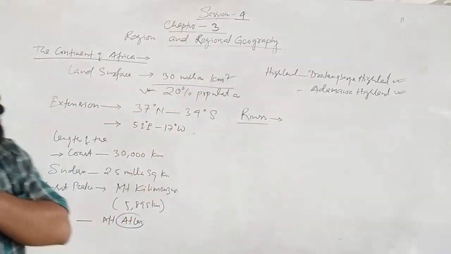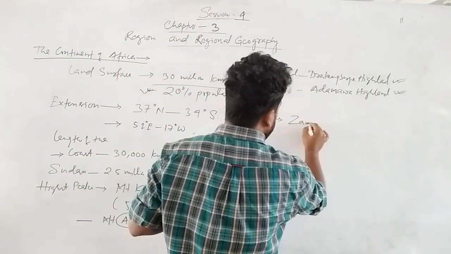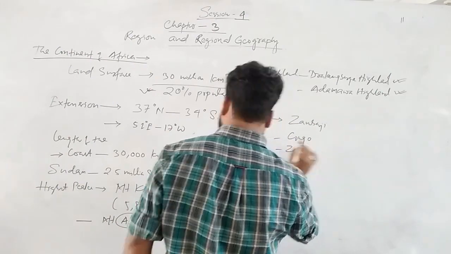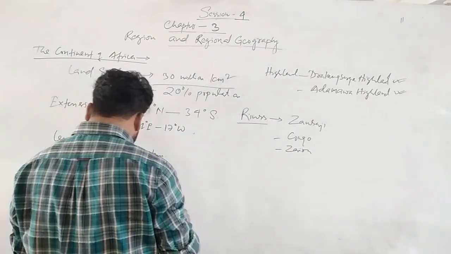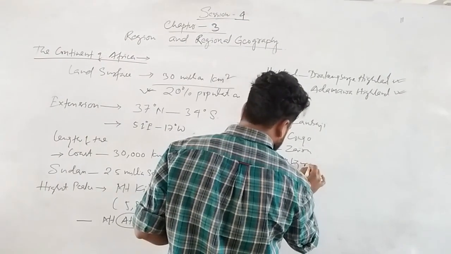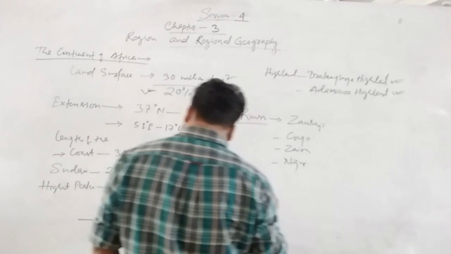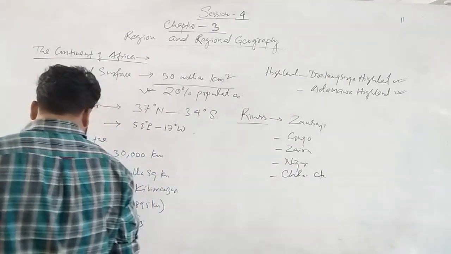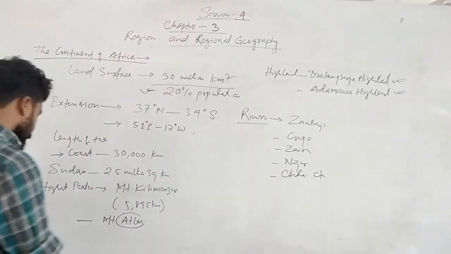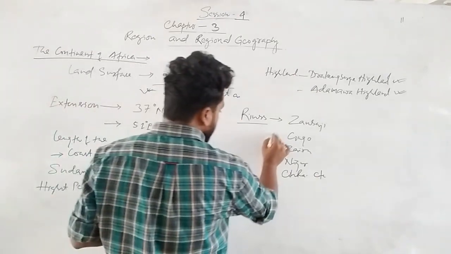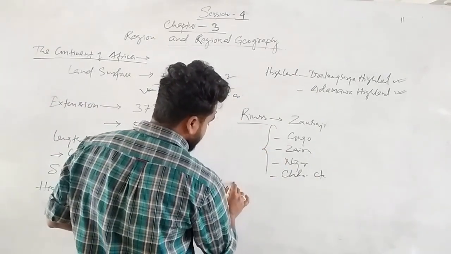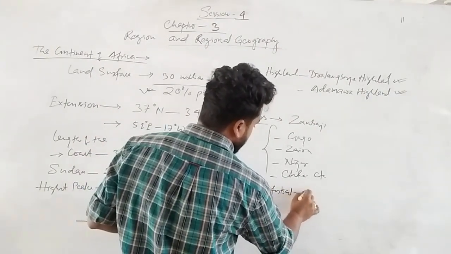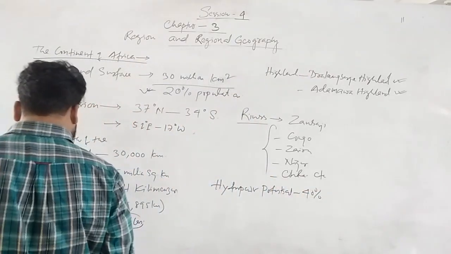Now I will write the different names of the rivers. River Zambezi, Congo, Zaire, Niger, Chola, etc. These are the main rivers of Africa. Due to the presence of these rivers, Africa has hydropower potential, that is about 40%.